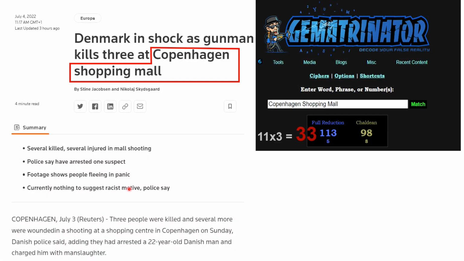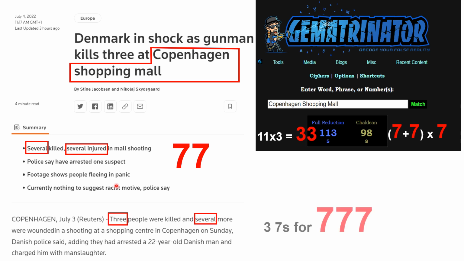Now we've got here Denmark in shock as gunman kills 3 at Copenhagen shopping mall. Well, let's put Copenhagen shopping mall into a calculator, and there's our 113 again for 11 threes for 33, and there's our 98 code for 7 plus 7 for 14 times 7 for 98. We've also got several killed, several injured for our 77 code. So this is looking pretty coded. And there we've got 3 people were killed and several more were wounded for our 3 sevens for 777.